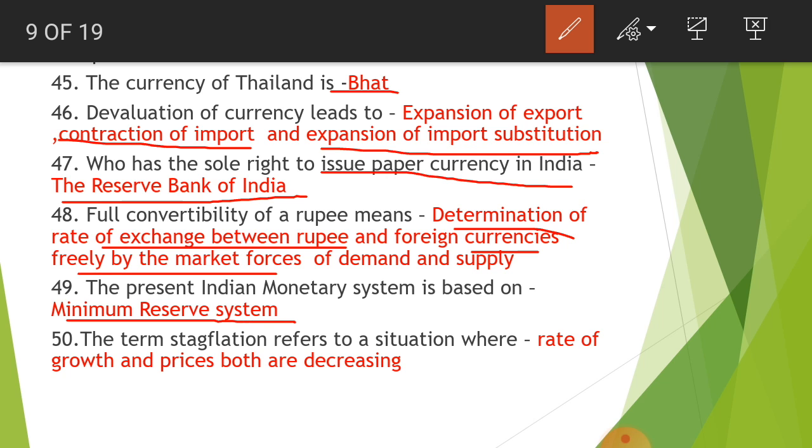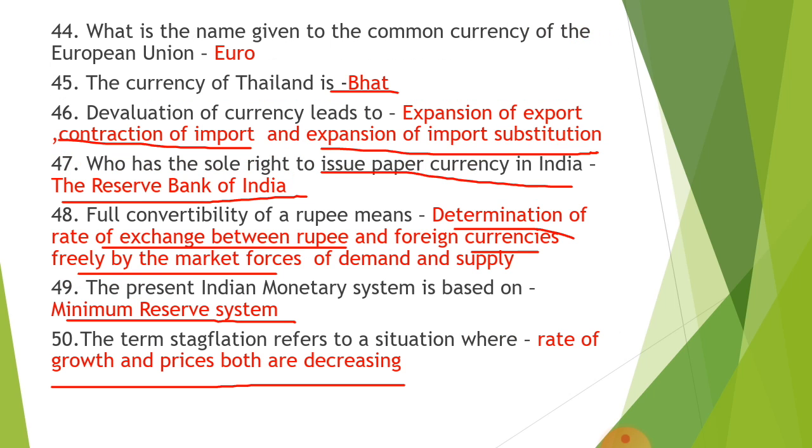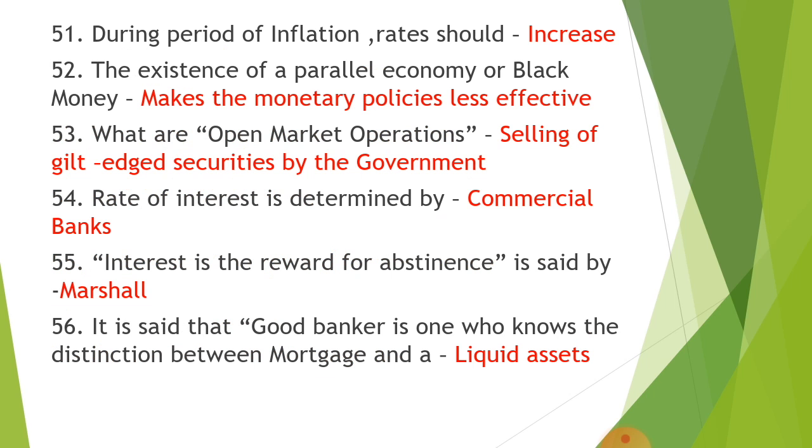Next, 50th one, the term stagflation refers to a situation where rate of growth and price both are decreasing. So I hope you could differentiate between inflation, stagflation and disinflation. Let's move on to the 51st. That is, during the period of inflation, rates should increase as it is a condition for inflation.